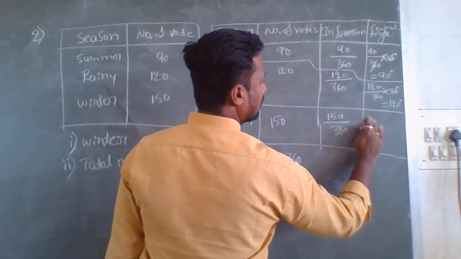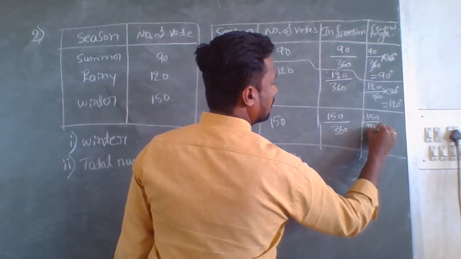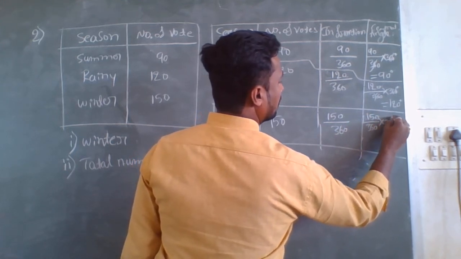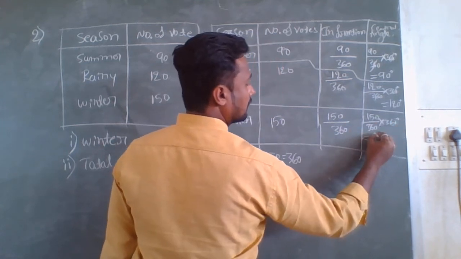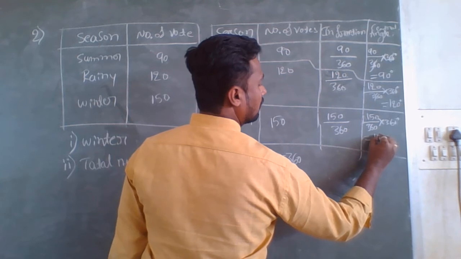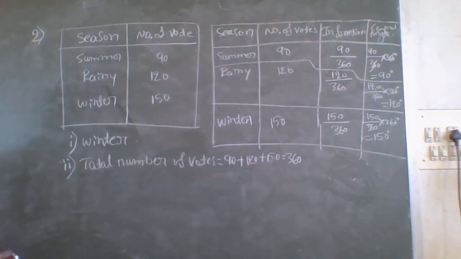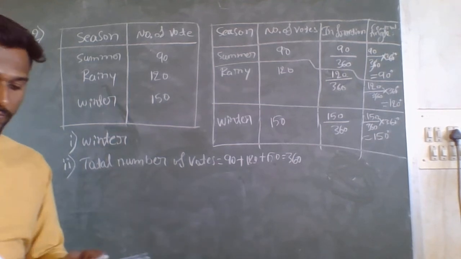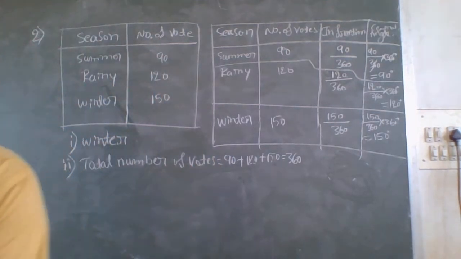The central angle is 150 divided by 360 into 360 degree, because the central angle is 360 degree. When you cancel 360 degree, 360 degree, you will get 150 degree for winter. So now you got the central angle of each sector.